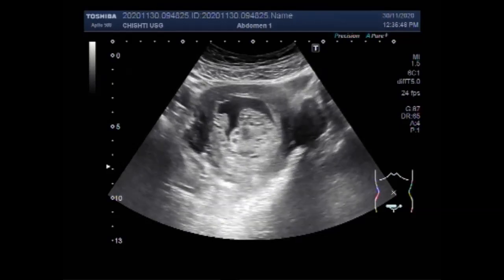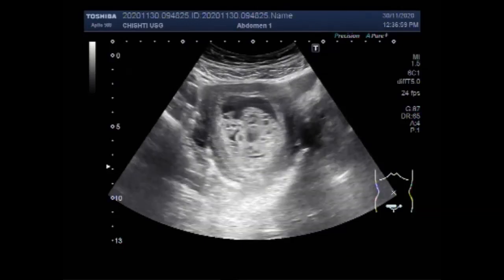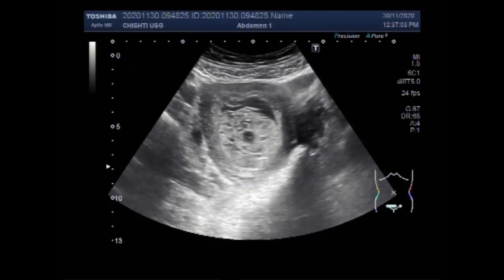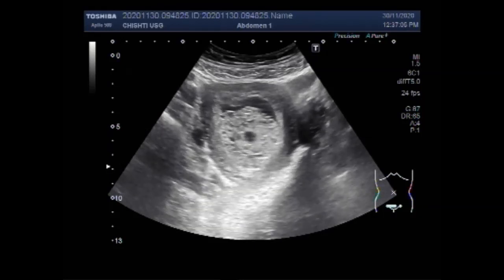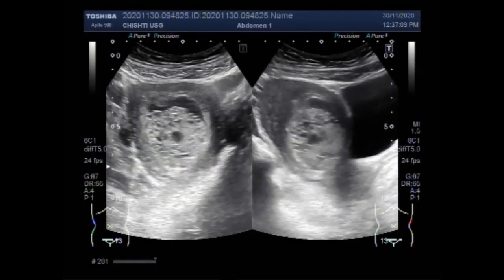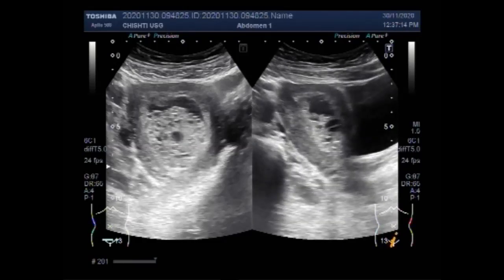Hydatidiform moles are most common among women under 17 or over 35 years of age. In the United States, they occur in about 1 in 2000 pregnancies. The risk of complete molar pregnancy is highest in women over the age of 35 and younger than 20 years.